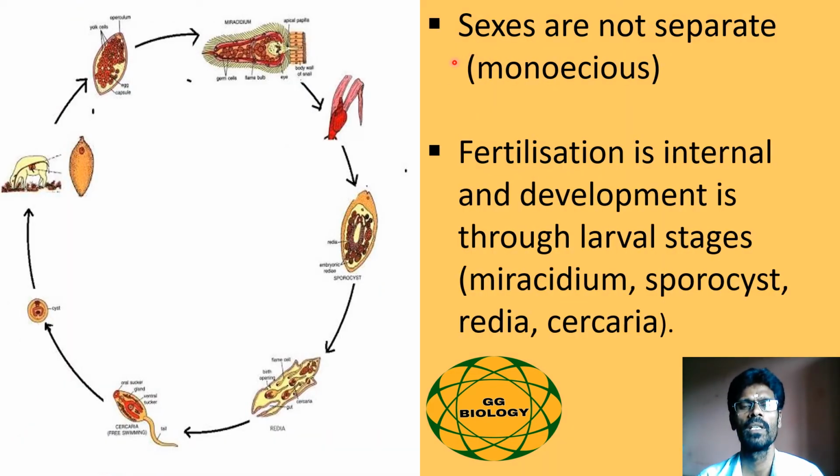These flame cells are responsible for both osmoregulation and excretion. Flatworms happen to be hermaphrodite animals, which means both the sex organs, namely testes and ovaries, are present in the same organism. Fertilization is of internal type, and the development is through larval stages, namely Miracidium, Sporocyst, Redia as well as Cercaria. Here the life cycle of the Fasciola hepatica is shown with the different larval stages, so that they have many larval stages in the life cycle of the Fasciola hepatica.